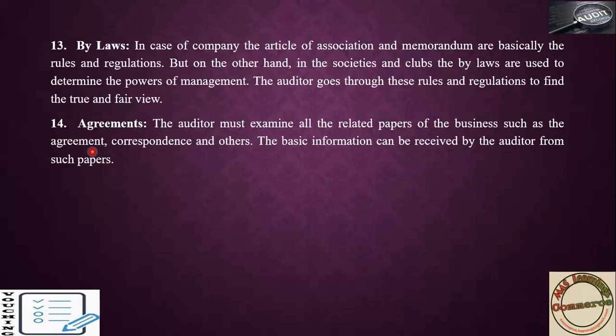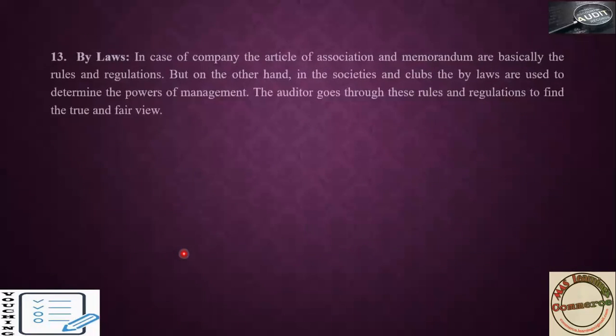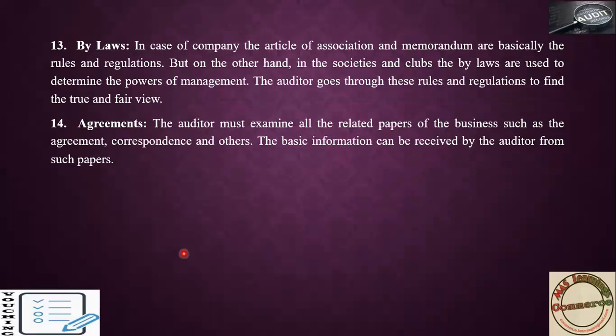And for dividends, by checking the minutes he will get to know how much dividend has to be paid. In the board of directors and shareholder meeting only they will decide how much percentage of dividend we have to share and how much we have to retain. That also you have to consider, whether the accountants are following that decision, whether the company is following the same as they decided in the meeting or not. That also they have to see.